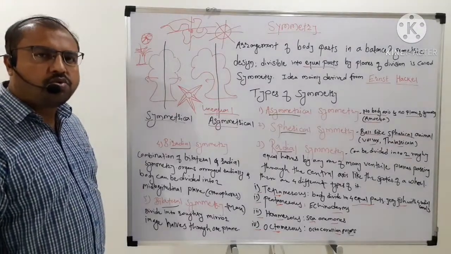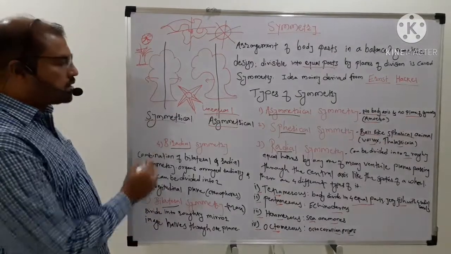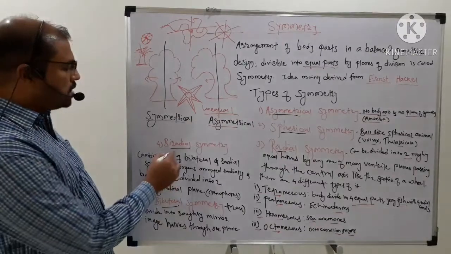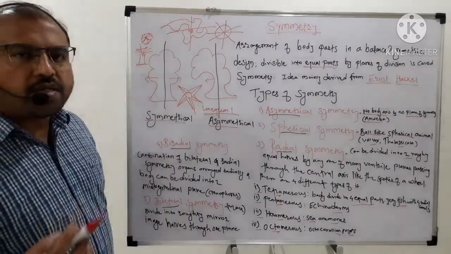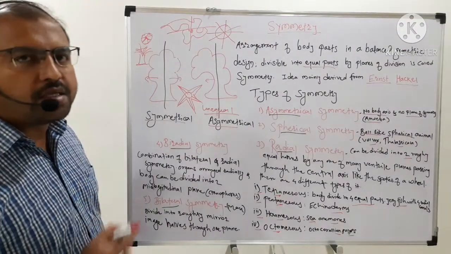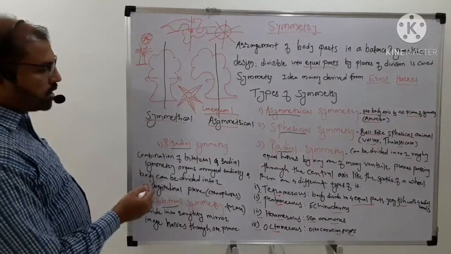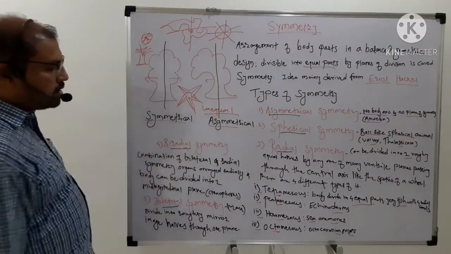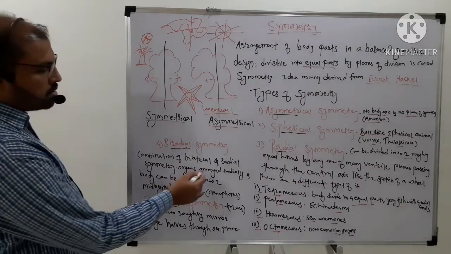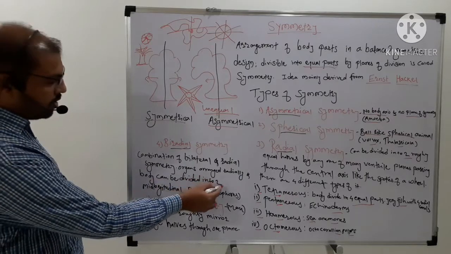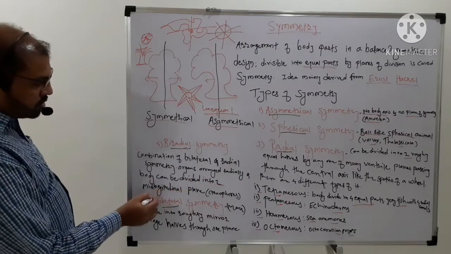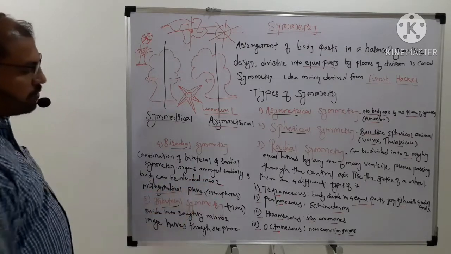Then we move towards the fourth type of symmetry, which is biradial. This is a combination of radial symmetry as well as bilateral symmetry, and that's why it is called biradial symmetry, in which the organs are arranged radially and the body can be divided by a mid-longitudinal plane.